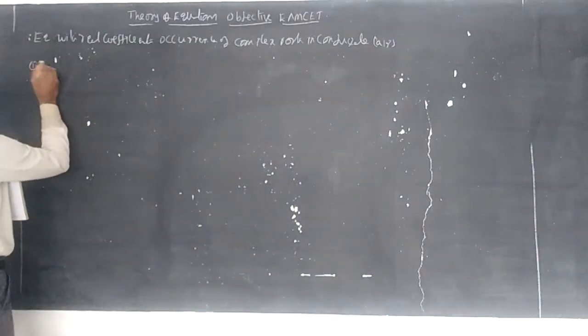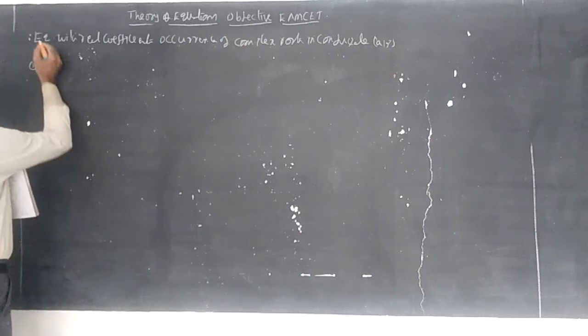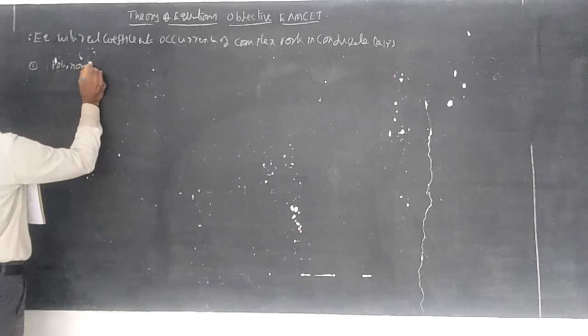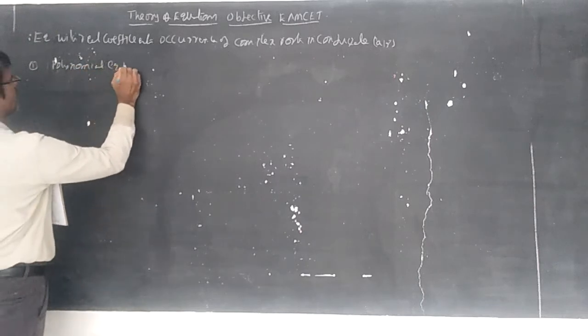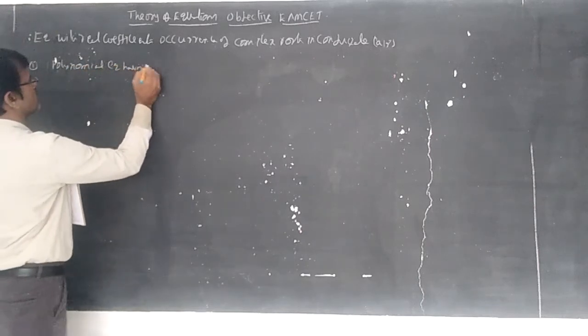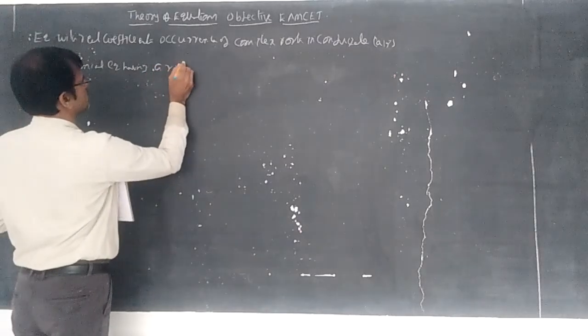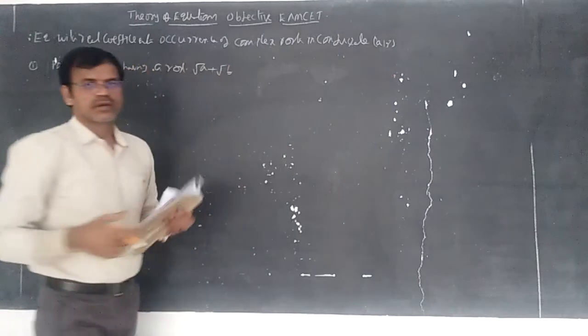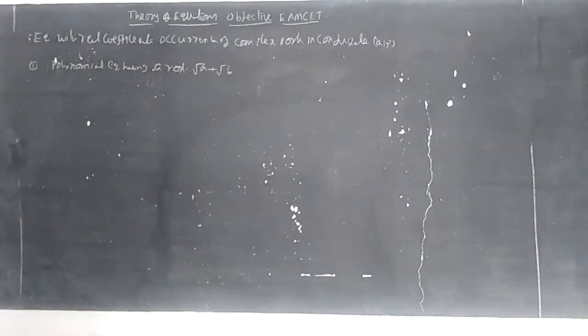Let us prepare the equation. I am writing a polynomial equation having a root root a plus root b.